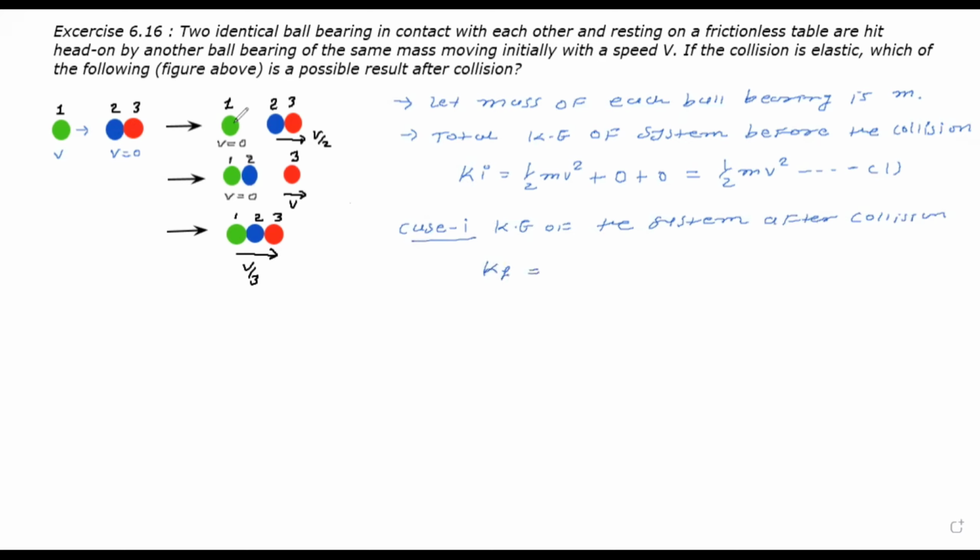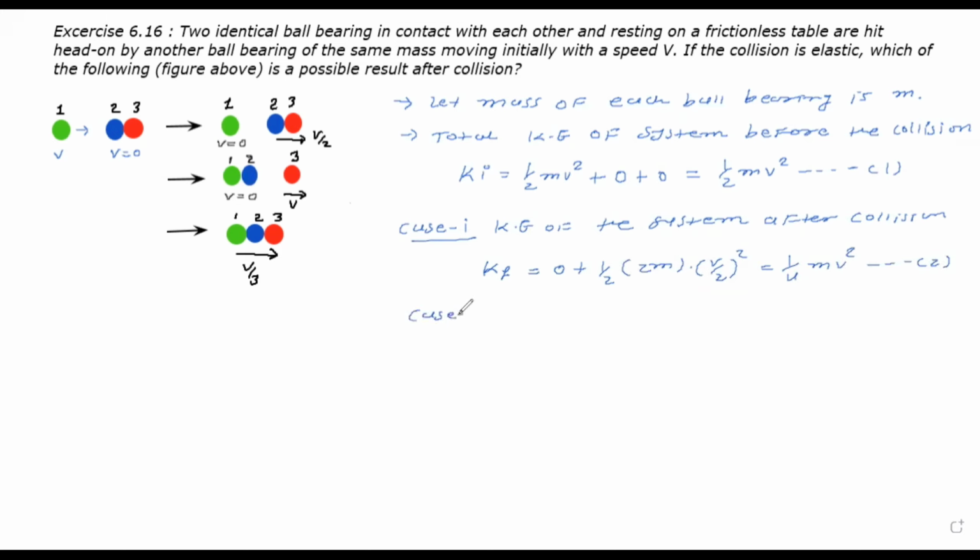Here in the first case you can see that the first ball bearing is at rest, its velocity is 0, so its kinetic energy is 0, plus the second and third ball bearings are moving with velocity v by 2 combinedly. So its kinetic energy is half, and since 2 and 3 are combined, the mass becomes 2m, moving with velocity v by 2, so it is the square of v by 2. So it becomes 1 by 4 mv square. Let it be equation number 2.